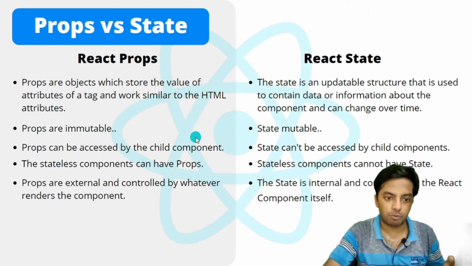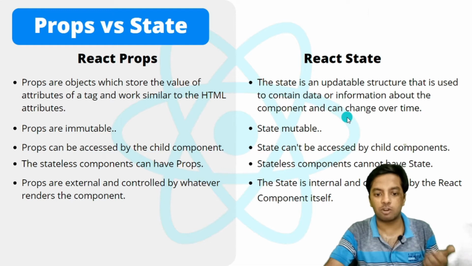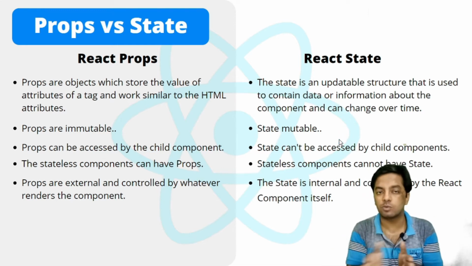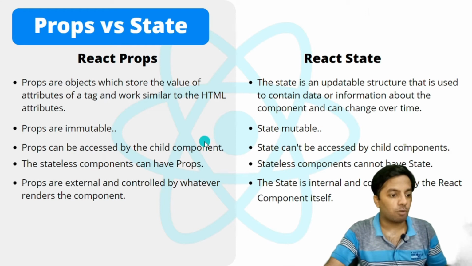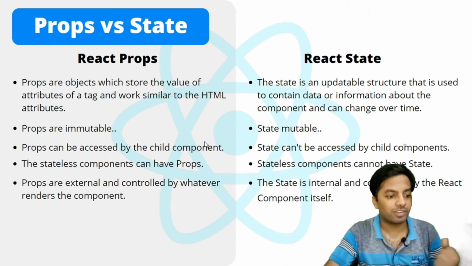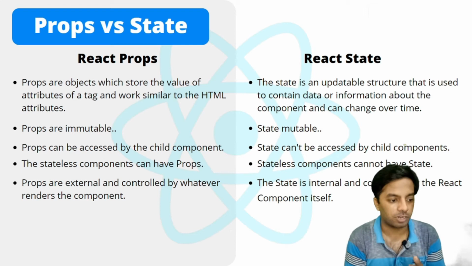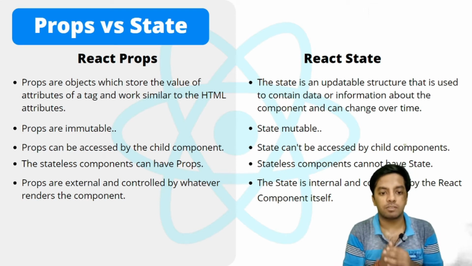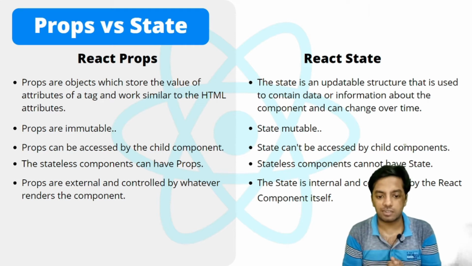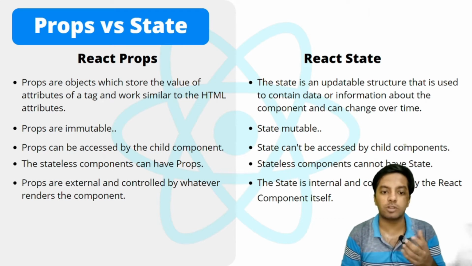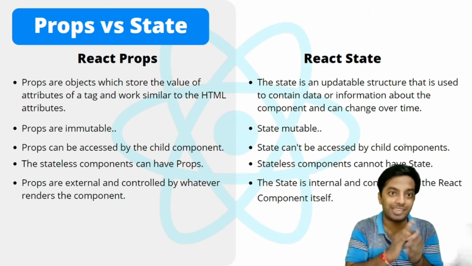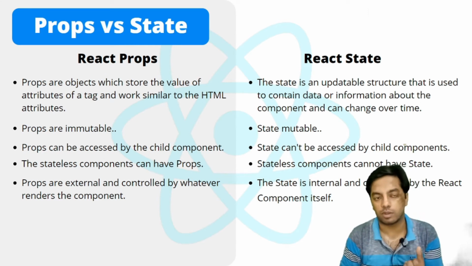Stateless components can have props, whereas stateless components cannot have the state. As the name suggests, stateless, so they don't have the state. Props are external and are controlled by whatever renders the component, that is the parent component. So props are controlled by anything that renders them, whereas state is internal and is controlled by the React component itself, that particular component itself. React state is handled by themselves only.